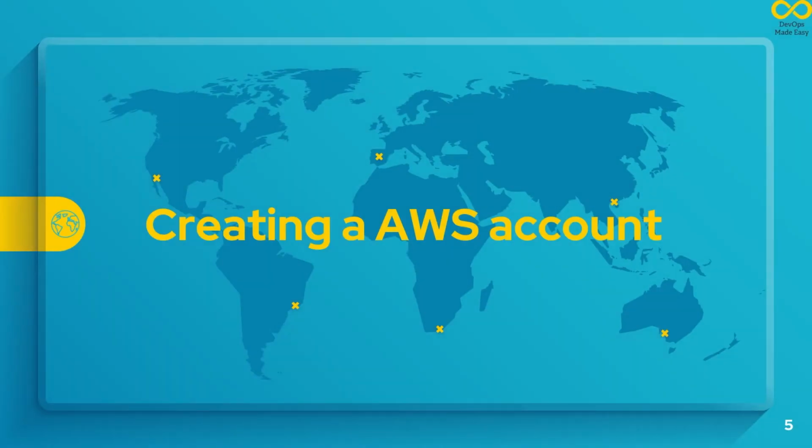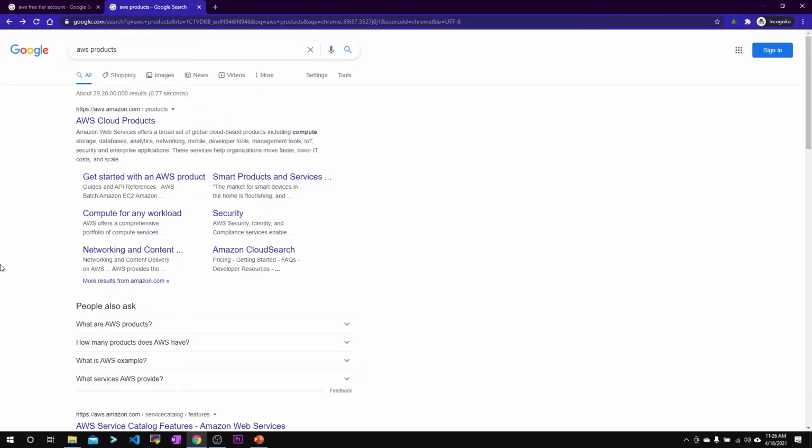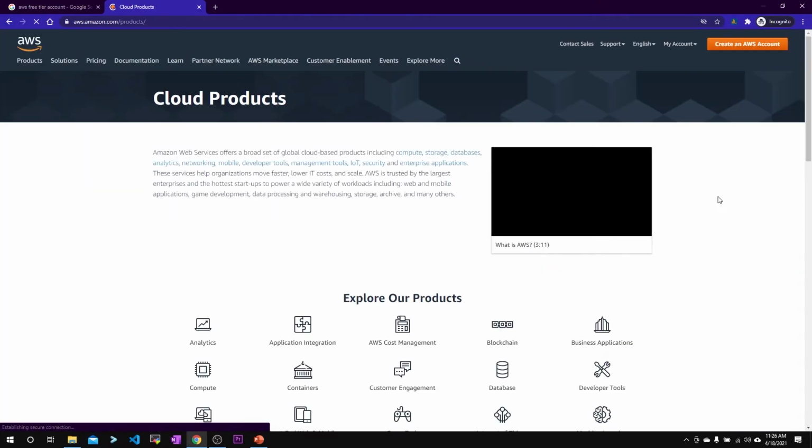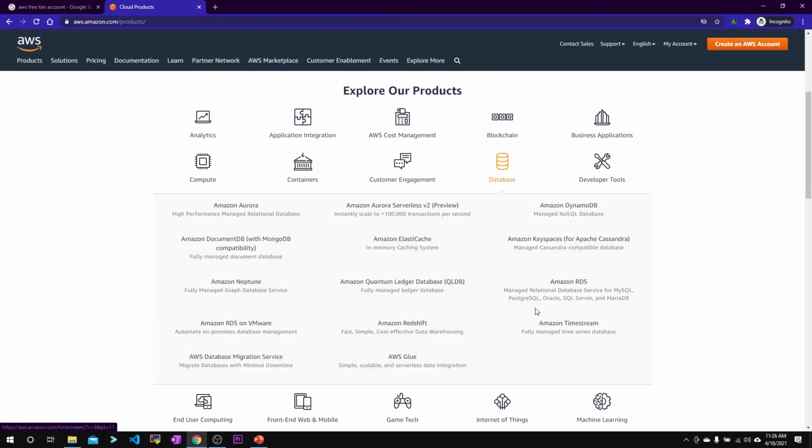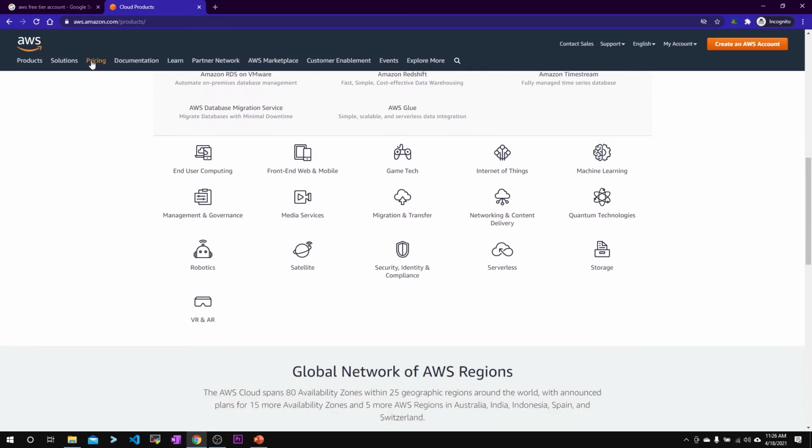So let's get started with creating an AWS account. If you want to know some of the AWS products, you can just search for AWS products. Usually the first link will be the valid link. So you can see various services offered under AWS. If you go to databases, you can see that we have Amazon RDS, which we had seen in the earlier slides. We have Amazon Aurora. So you can find all these services from this link.